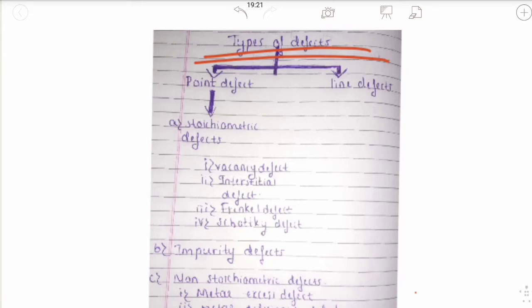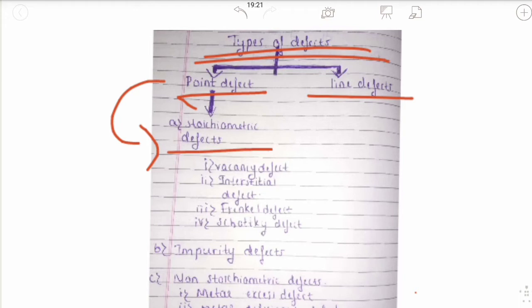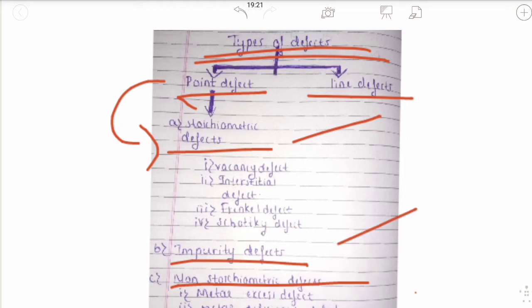Defects are classified into different types. The first type is point defect and the second type is line defect. In point defects there are three types: stoichiometric defects, impurity defects and non-stoichiometric defects.